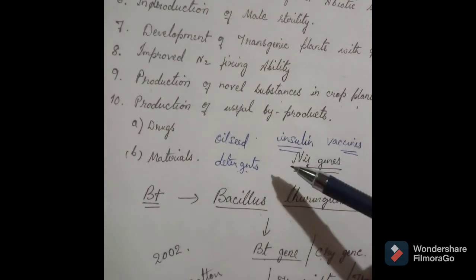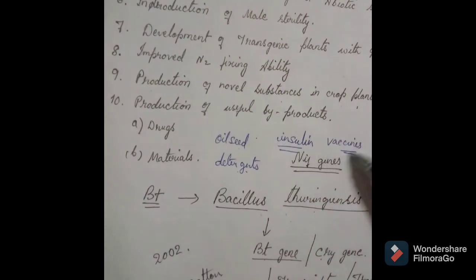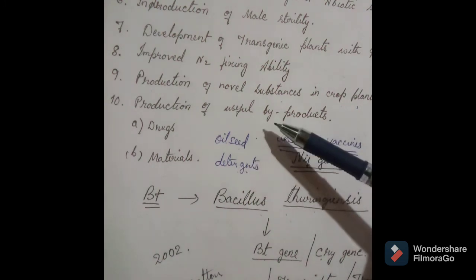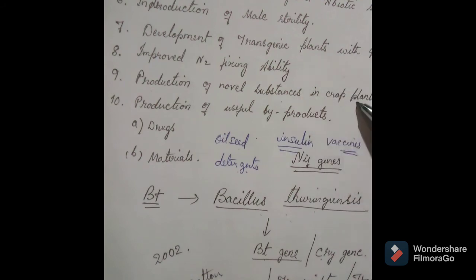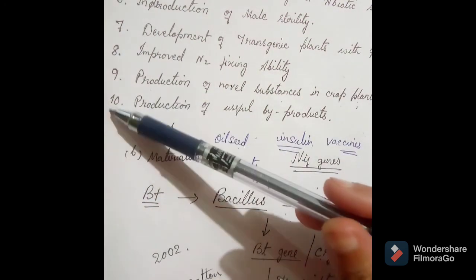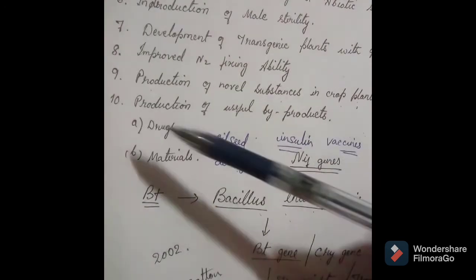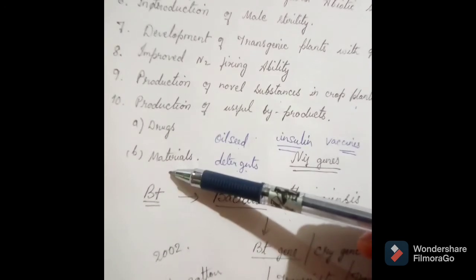In future, the advantages of these edible vaccines would be enormous. We can just consume these vaccines by consuming these genetically modified crop plants. Another achievement is the production of useful byproducts such as drugs and materials.